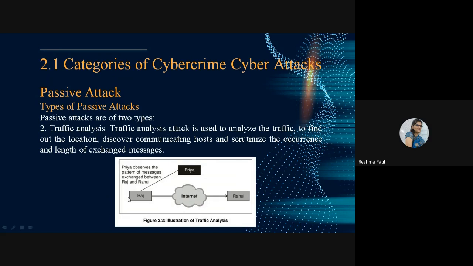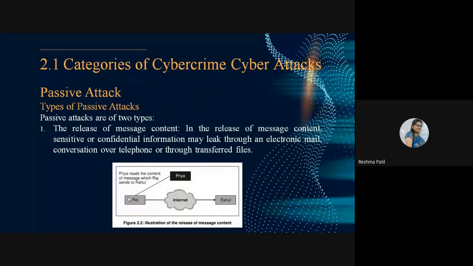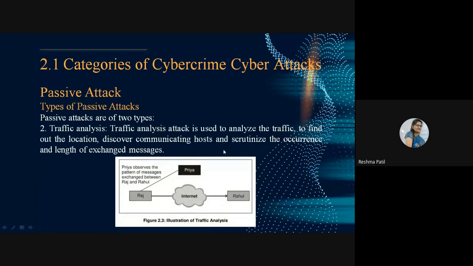So these are the two types of passive attack. First is a release of message content. Everything, what message Raj is sending to Rahul, is observed by Priya. Content of that message is leaking to Priya. And in the second type, traffic analysis, she is observing the traffic of these two, Raj and Rahul. What type of message? She is observing the pattern of message exchange between Raj and Rahul.